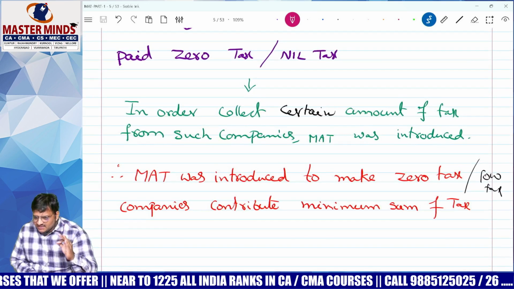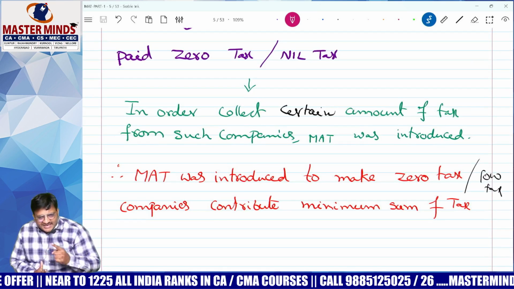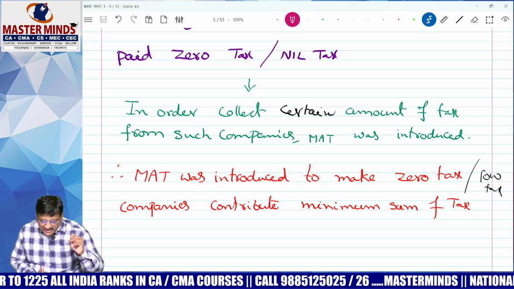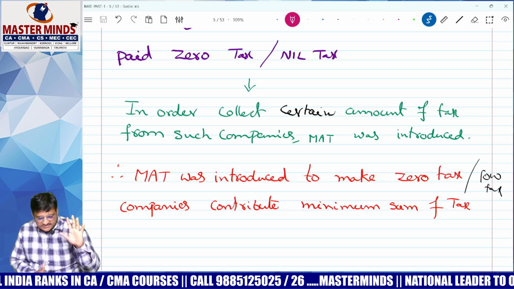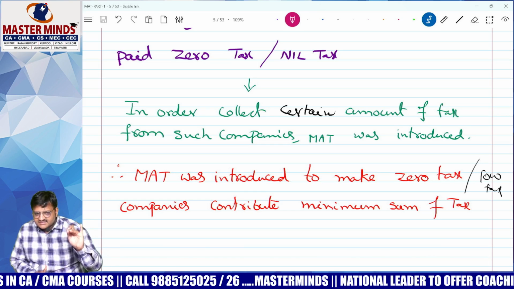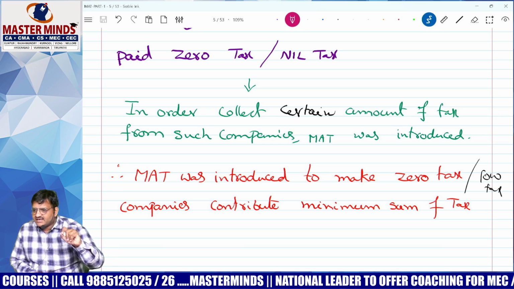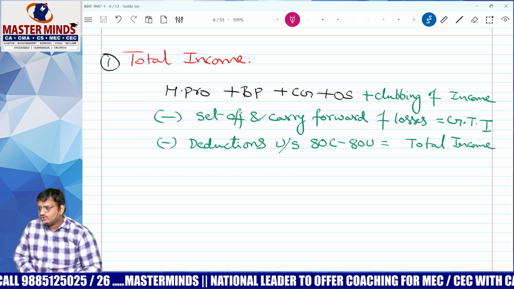In the exam hall, and lifelong, you can remember this. In exam or in real life, if asked to calculate tax liability, then you have to do 5 steps. Once upon a time it was 2 steps, now you have 3 extra steps. What are they? Book profit, MAT, comparison, and whichever is higher. Tell me, step number 1, total income.